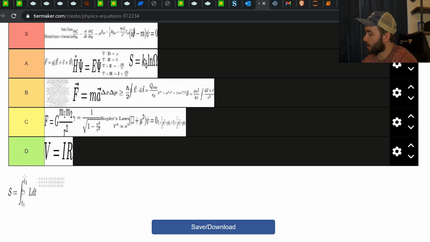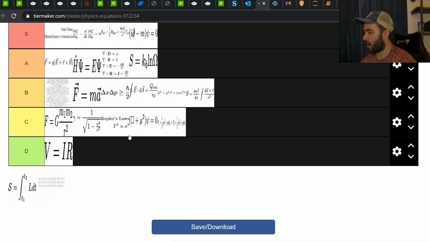But this one is the definition of the action in terms of an integral over a Lagrangian. I would usually write it in terms of a four-dimensional integral over a Lagrangian density. That way you can really see the Lorentz invariance of everything. But it still stands for what it stands for. This is like at the top of all of this other stuff that we've been talking about. So if you talk about Noether's theorem, you talk about the Euler-Lagrange equations, equations of motion. By the way, the Dirac equation, the Klein-Gordon equation, yeah, those are equations of motion in a sense.